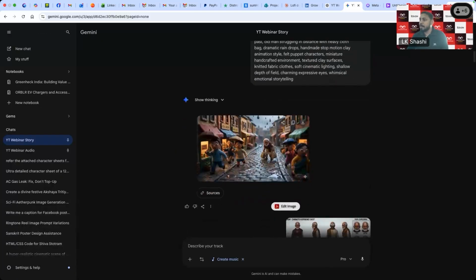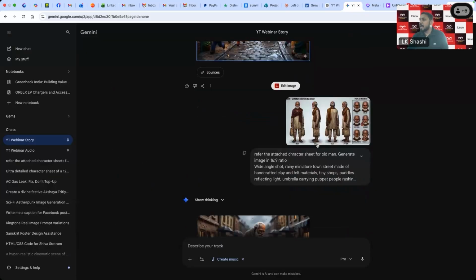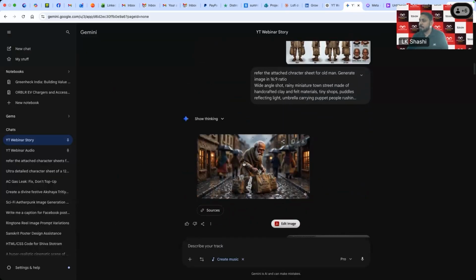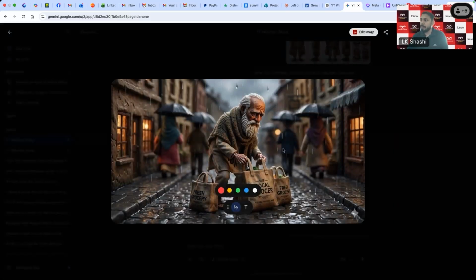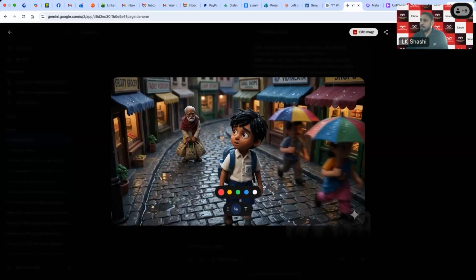So you can see the same man has been used in this image that has been generated. The man is walking on a street on a rainy day, and he's moving with this heavy bag. Further, I also generated one more version of the same shot in a different form. Then I developed another shot where the student is walking on the same road and the old man is struggling with the bags.